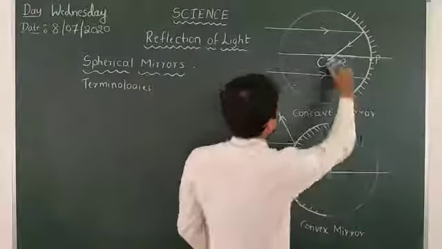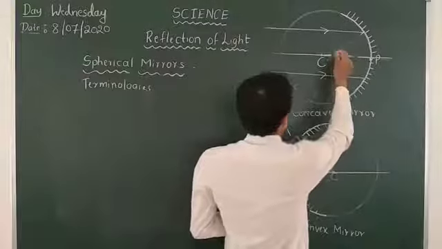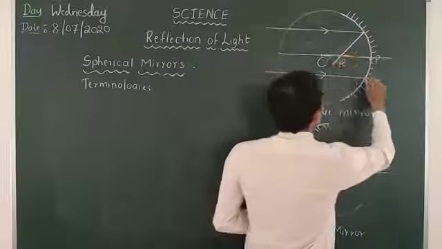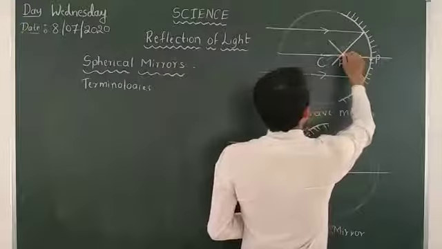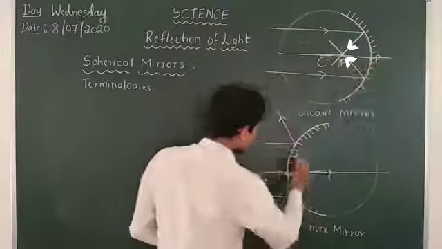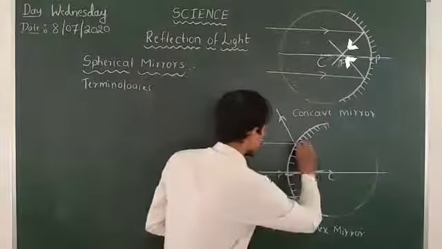So I will write like this. This is the principal focus, and here there is no contact with the principal axis, but we have to extend here.